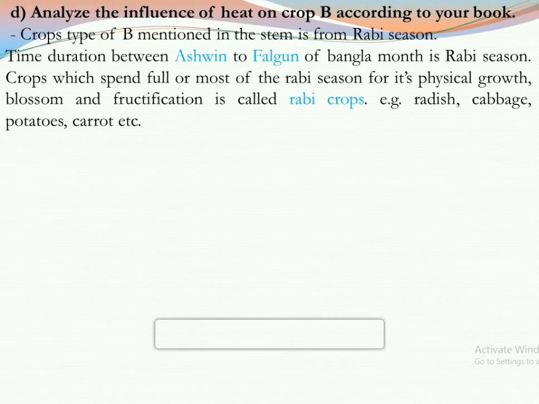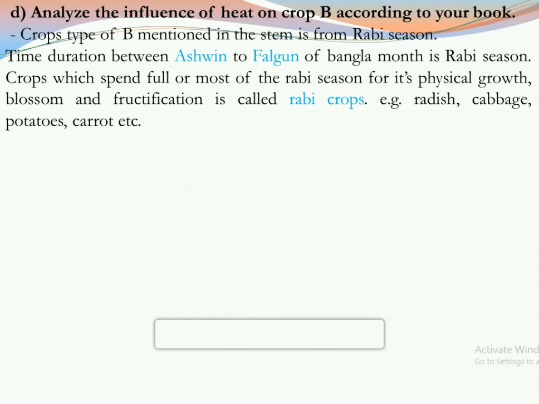That means the definition of Rabi season. The time duration between Ashwin to Falgun of the Bangla months is Rabi season. Crops which spend full or most of the Rabi season for their physical growth, blossom and fructification are called Rabi crops. Examples: radish, cabbage, potatoes, carrot, etc.